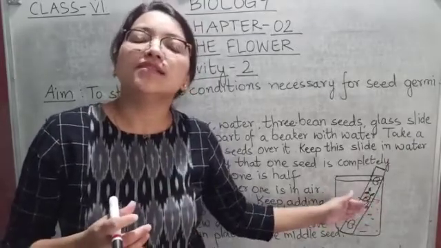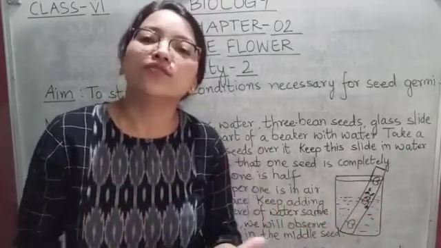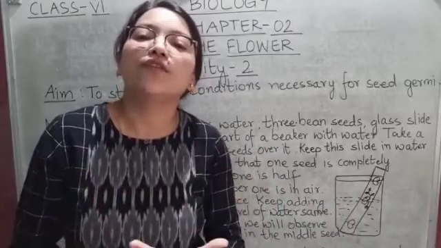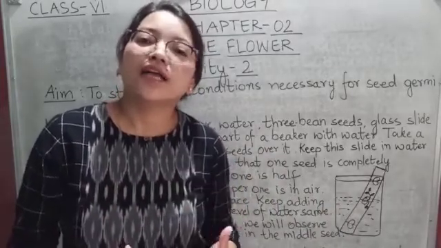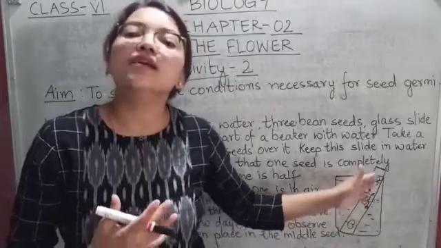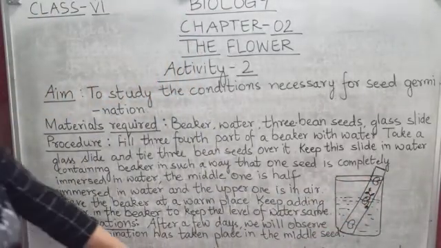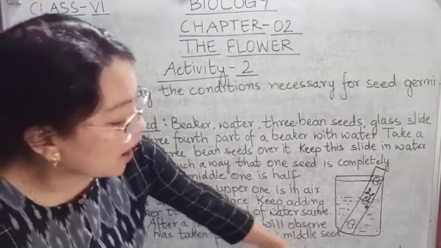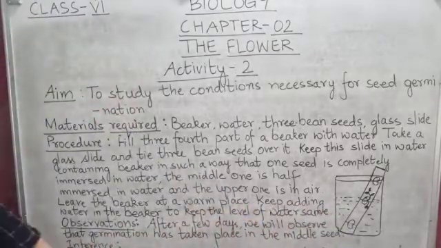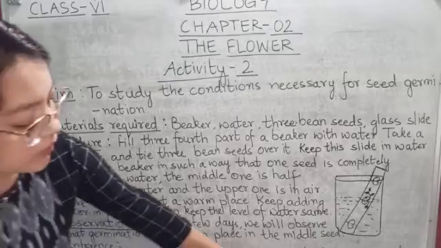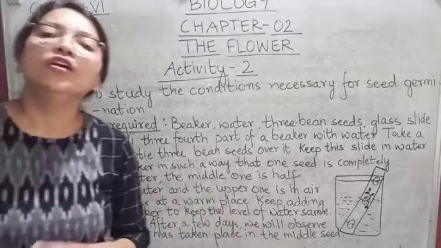The second seed is getting all the three favorable conditions. That's why germination has taken place in the second seed. So the conclusion is that germination takes place only in the seed which is half immersed, as it gets all three conditions: air, water and temperature for growth.